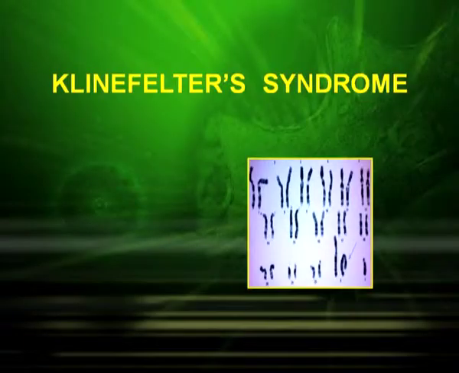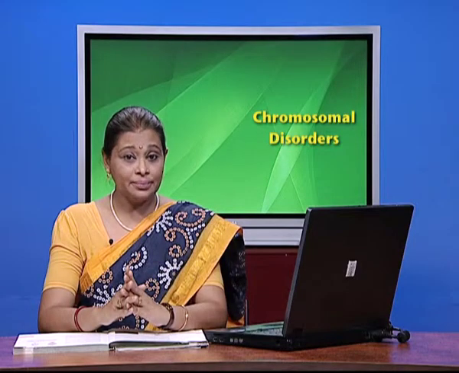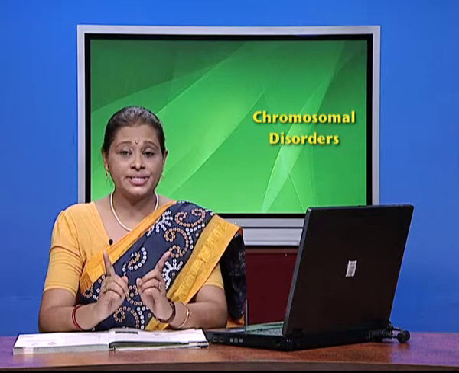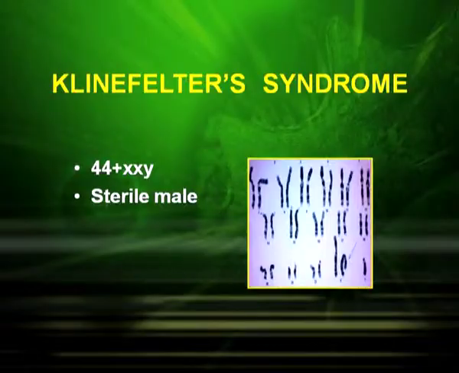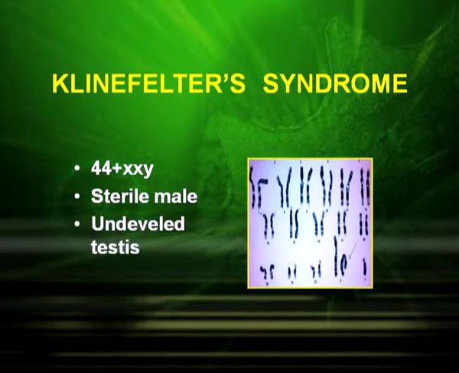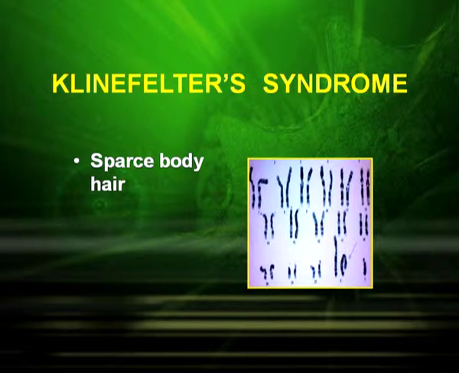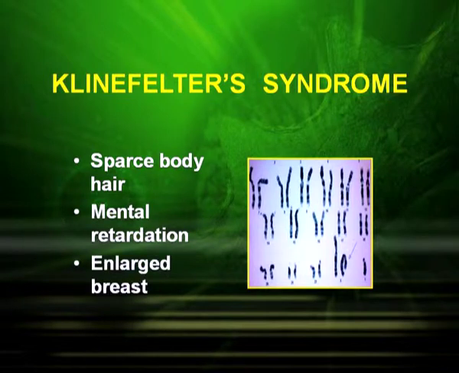Another important chromosomal disorder is Klinefelter syndrome, which generally appears in males. Here, the genetic makeup is 44 plus XXY, that means one X chromosome is extra. So this kind of male is a sterile male. They have undeveloped testes, long limbs, sparse body hair, mental retardation and enlarged breasts.